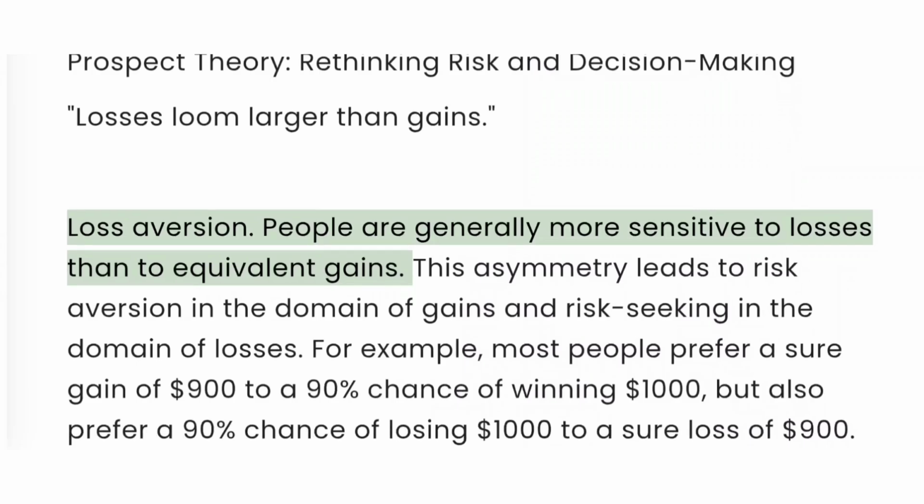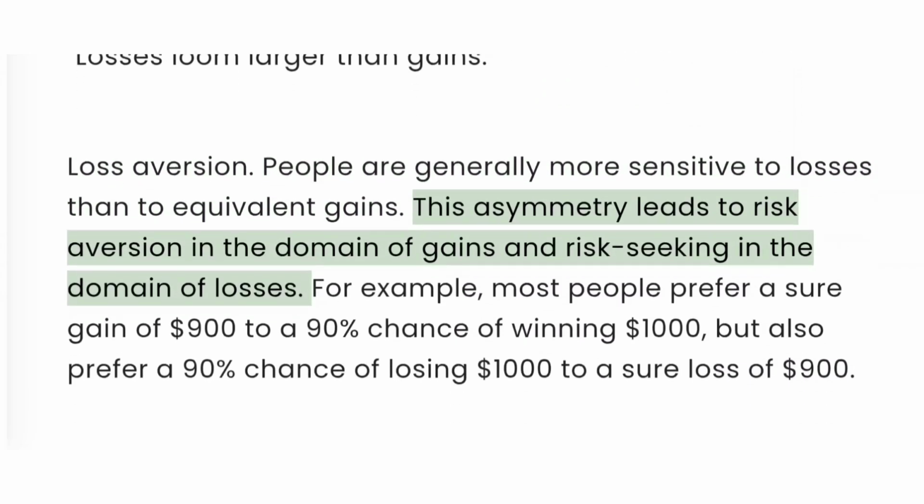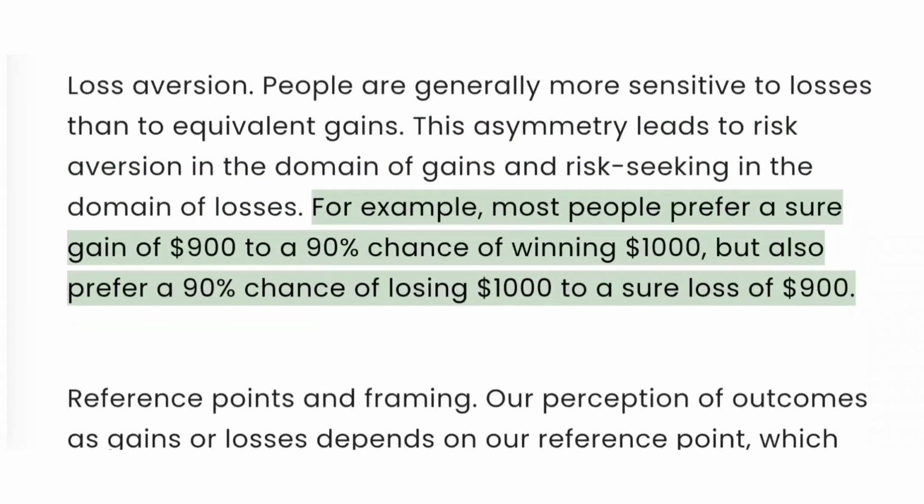People are generally more sensitive to losses than to equivalent gains. This asymmetry leads to risk aversion in the domain of gains and risk seeking in the domain of losses. For example, most people prefer a sure gain of $900 to a 90% chance of winning $1,000, but also prefer a 90% chance of losing $1,000 to a sure loss of $900.